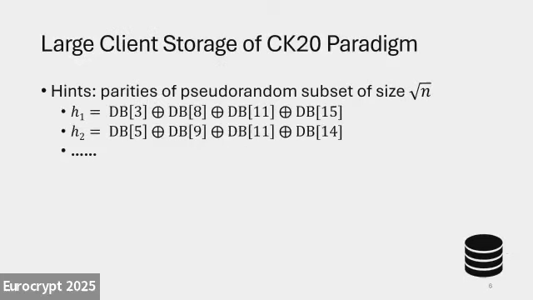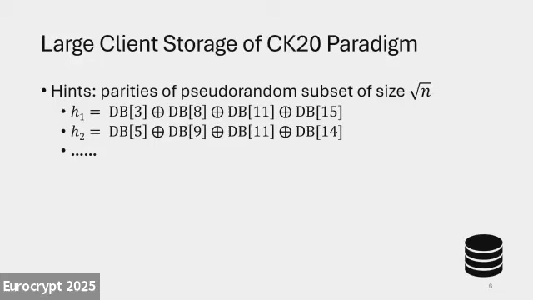OK, so before we do that, I'd like to quickly tell you why the prior schemes have a larger client storage. Where does that extra lambda factor come from? Most of them follow this paradigm invented by Corrigan-Gibbs and Kogan. We call it the CK20 paradigm. Here, the hints that the client stores take this form. Each hint is basically a parity or subset sum of a pseudo-random subset of database entries.